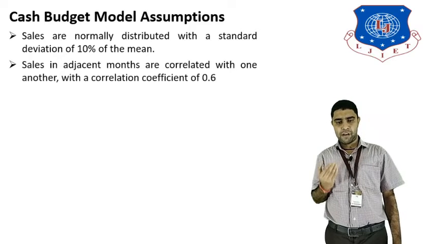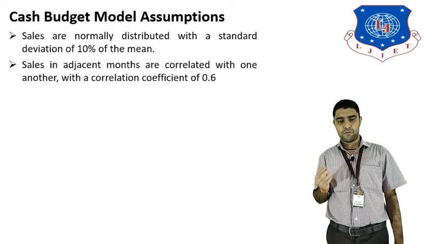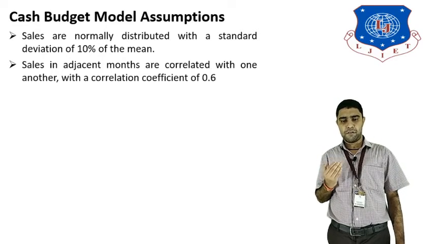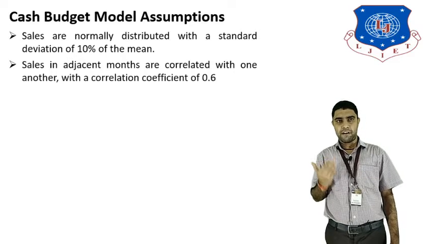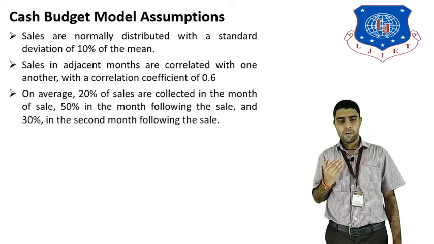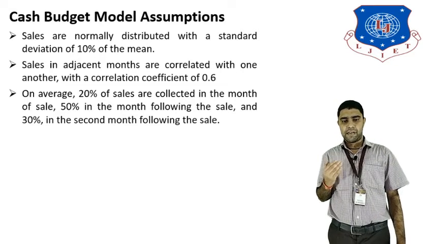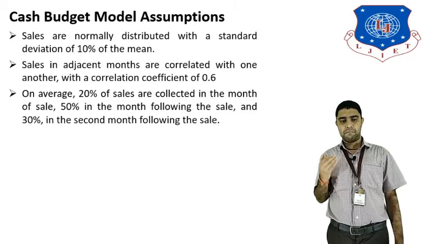The second model assumption is about sales in adjacent months. In the next month, suppose it is September and now it is October, sales are correlated with one another, and the correlation coefficient value is 0.60. That correlation value of 0.60 is taken on average. So we will calculate the average for each month, and after that 20% of sales are collected in the month of sale.